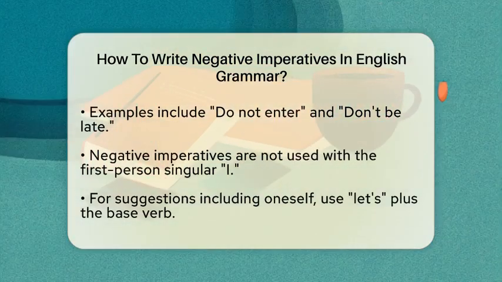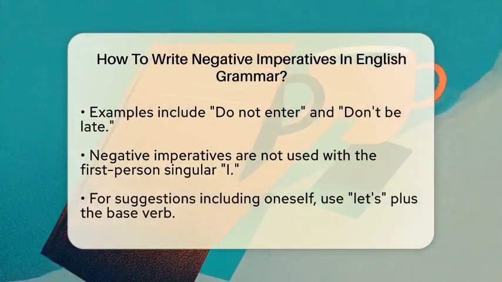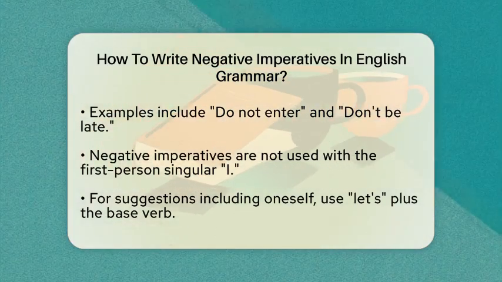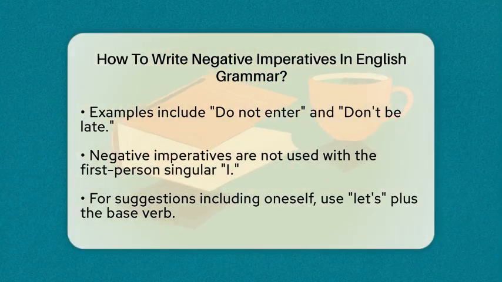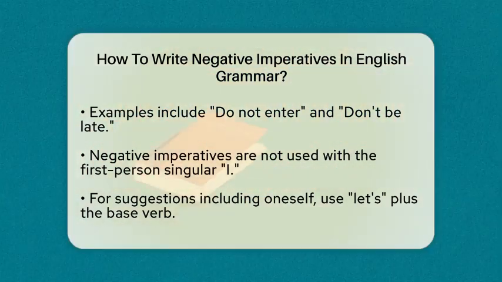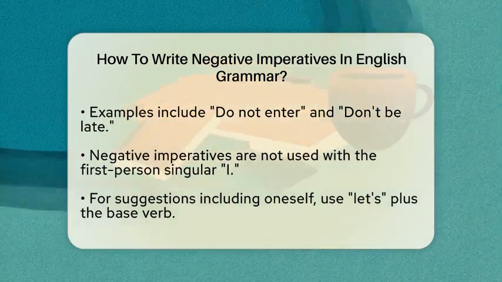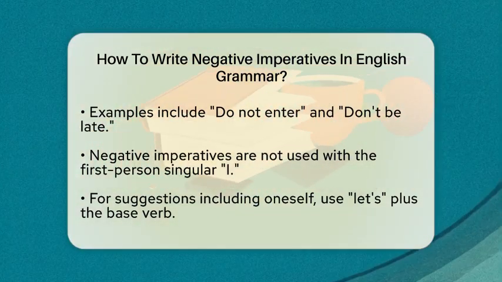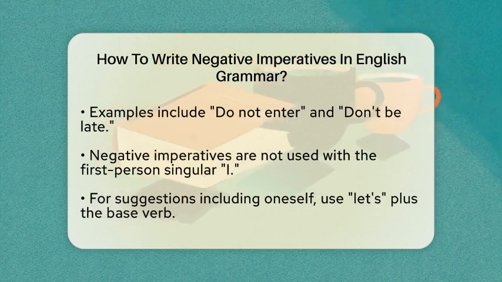This structure works for everyone except for the first person singular. You will not use negative imperatives with I, however. If you want to give a suggestion or command that includes yourself, you can use let's plus the base verb. To make this negative, just insert not between let's and the verb. For example, let's not go outside or let's not forget the meeting.